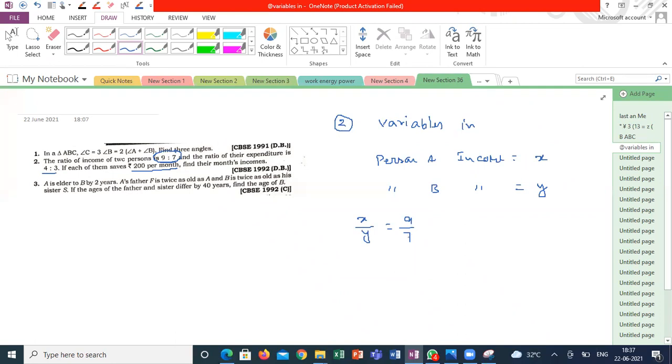Or I can say it like this: the ratio of income of two persons is 9:7. Yeah, this is one equation. How will you get another equation, guys?